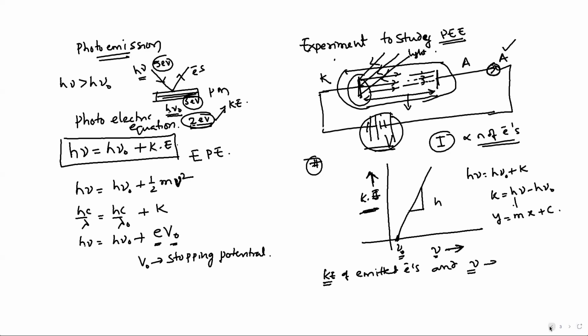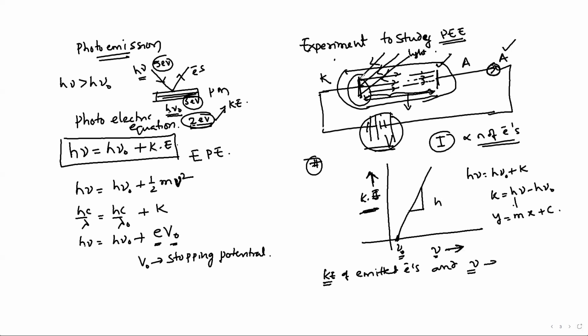Now, in the same photoelectric effect, the graph between stopping potential and frequency. What is the meaning of stopping potential? Stopping potential means the negative potential that should be applied on the anode so that no electron can reach it.